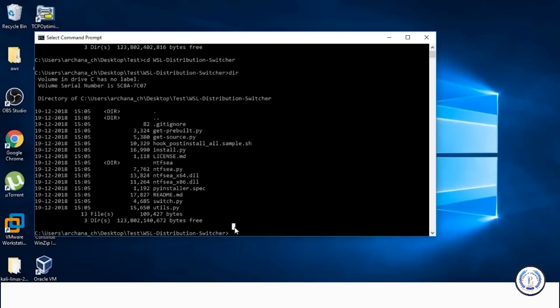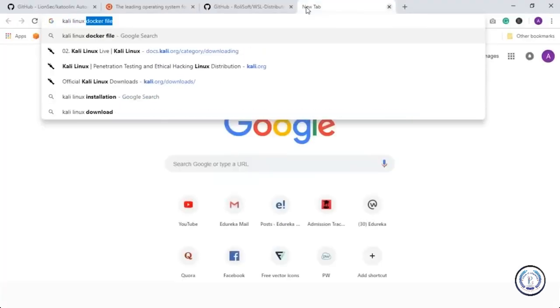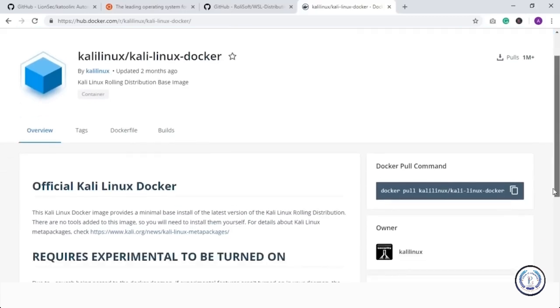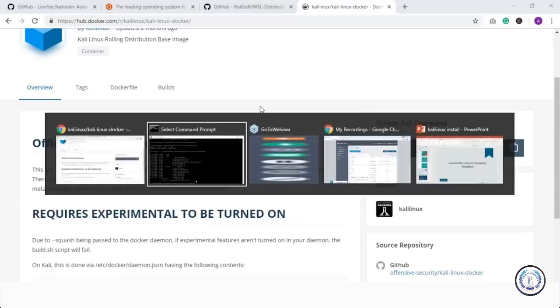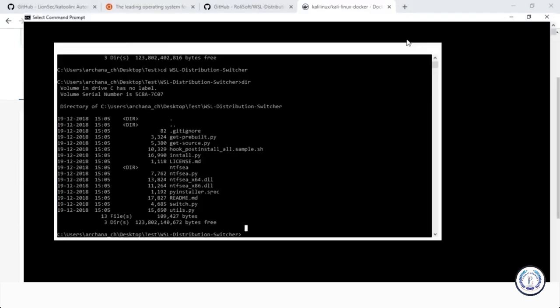So go back to the browser and type Dockerfile. Click on the second link. I just wanted you to copy the command easily so that you won't make mistakes. This is the one which you'll have to copy to fetch the Kali Linux Docker file. So you can just copy this part and go for command prompt. Let me maximize this for you.